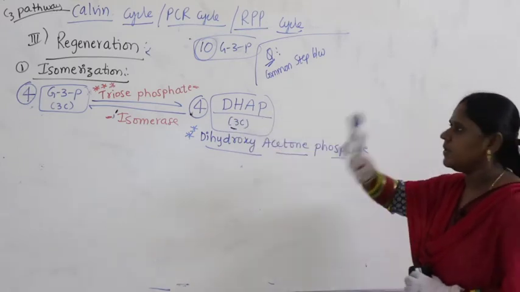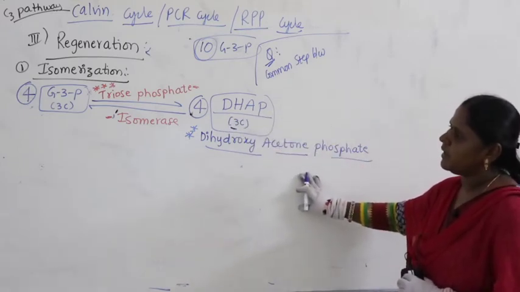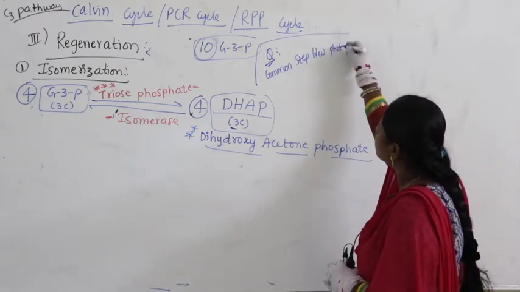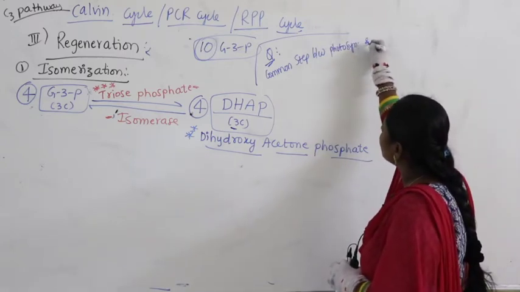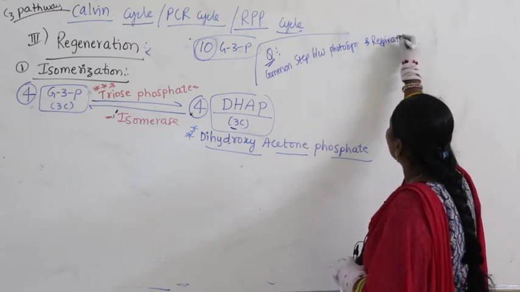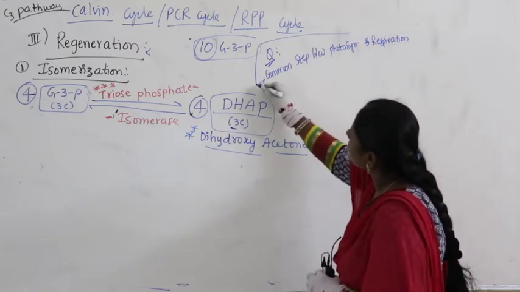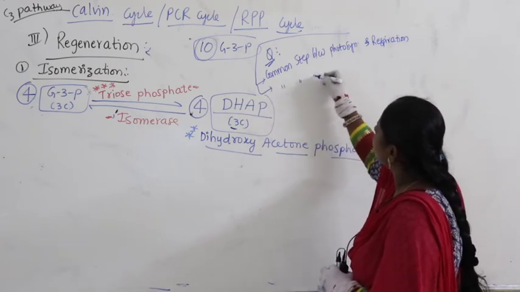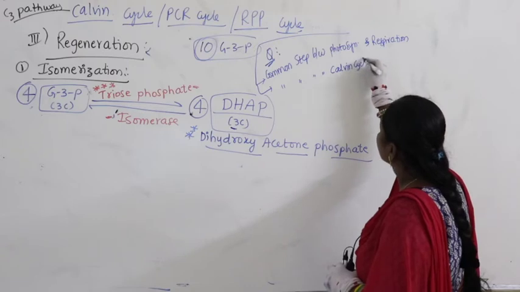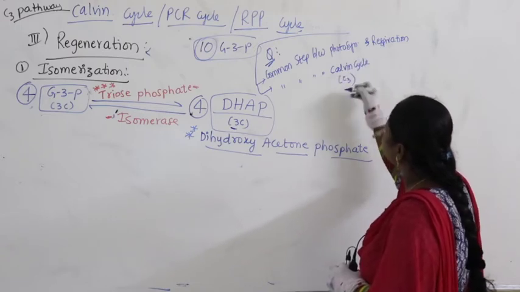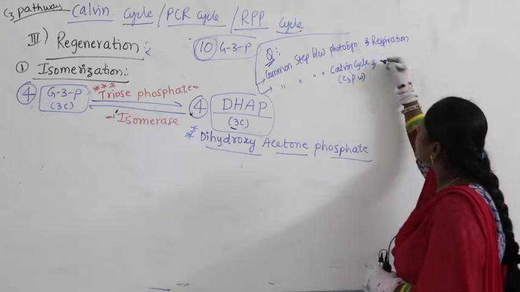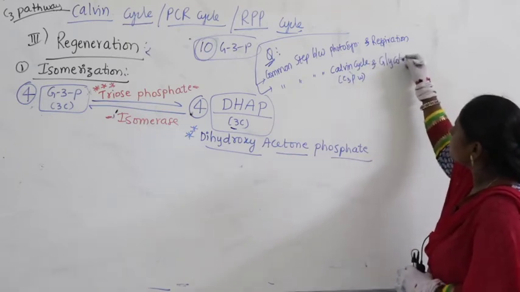In respiration we have a common step. Common step between photosynthesis and respiration, or you will get the question: common step between the Calvin cycle or C3 pathway and glycolysis.